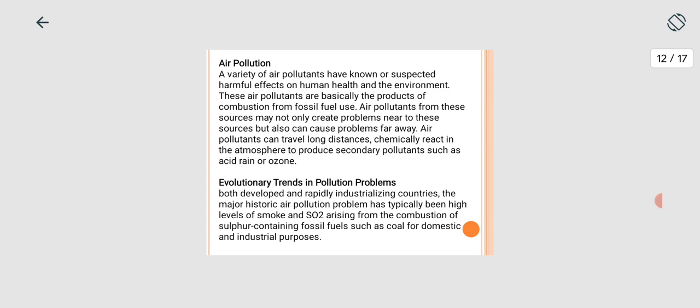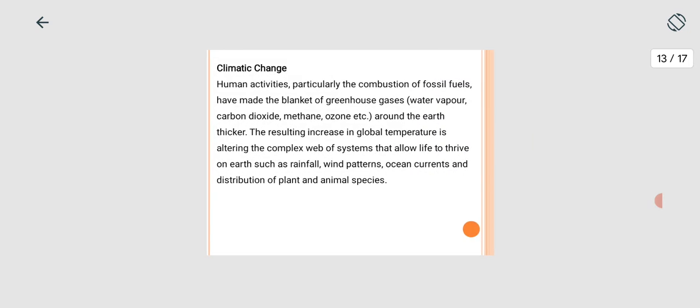Now, evolutionary trends in pollution problems. In both developed and rapidly industrializing countries, the major historic air pollution problem has typically been high levels of smoke and SO2 arising from the combustion of sulfur-containing fossil fuels such as coal for domestic and industrial processes.